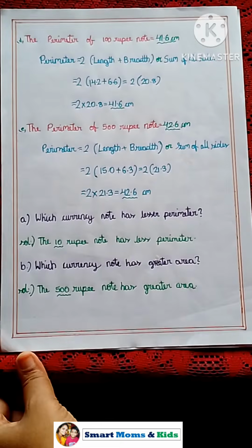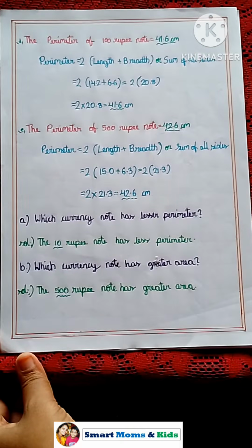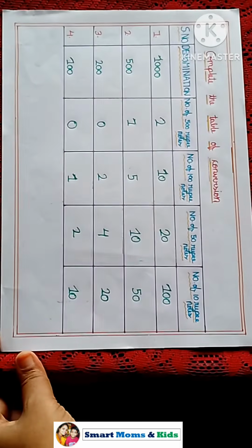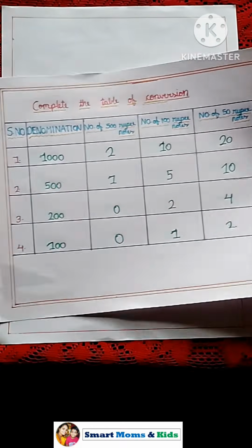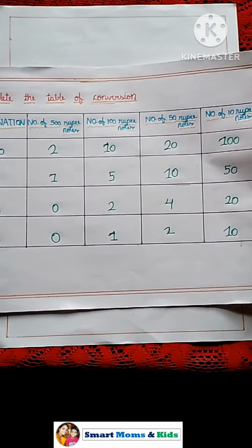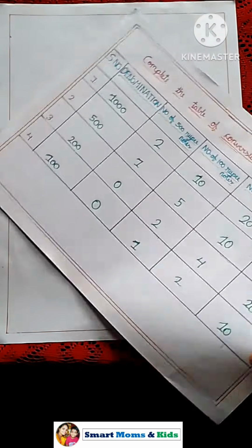The 10 rupee note has the least perimeter, and the 500 rupee note has the greatest area. Here I have written the denominations of 500, 100 and 10 rupee notes.